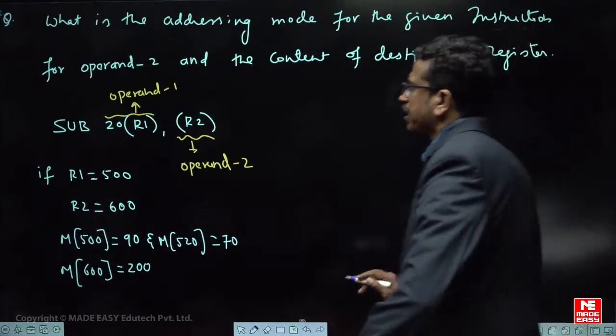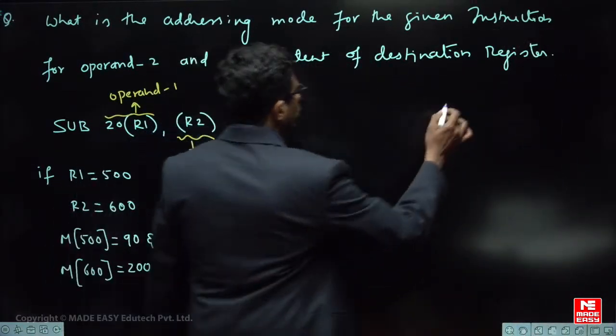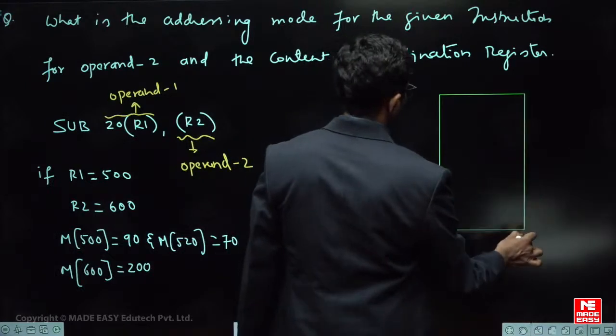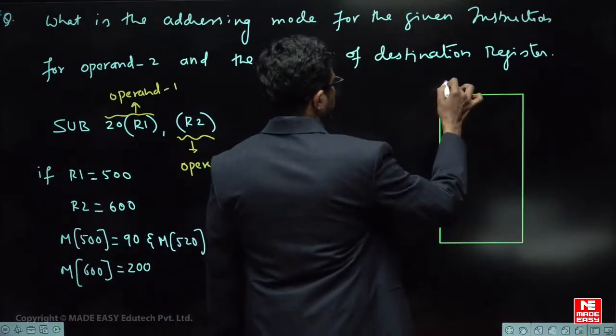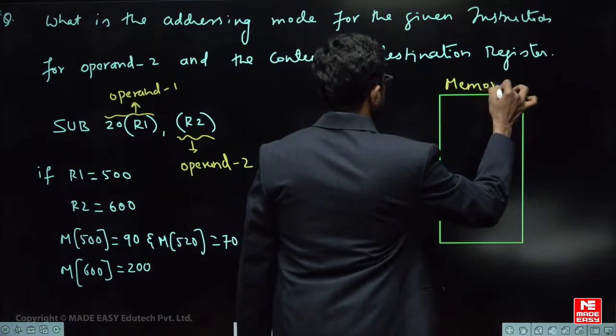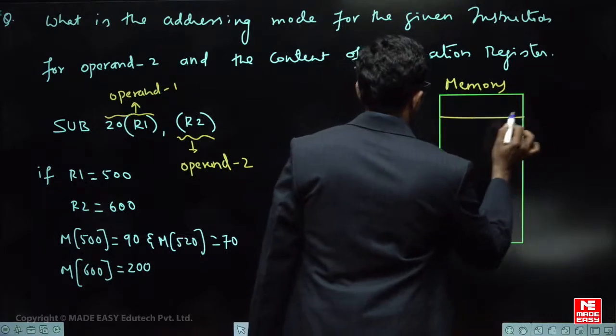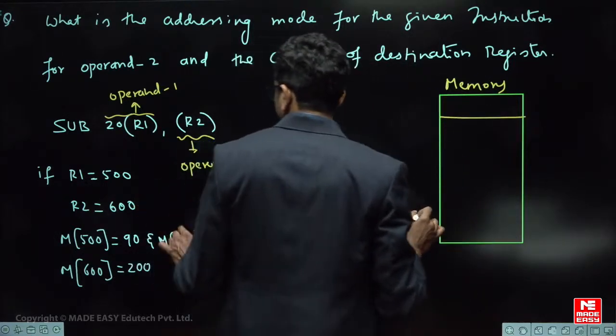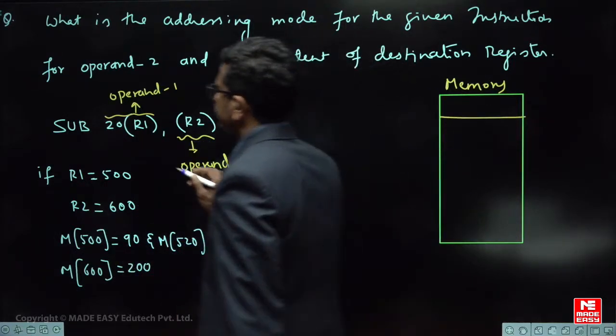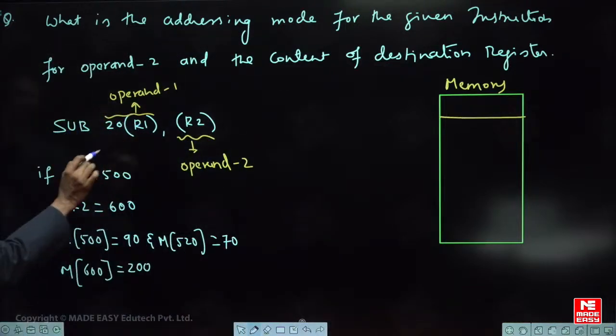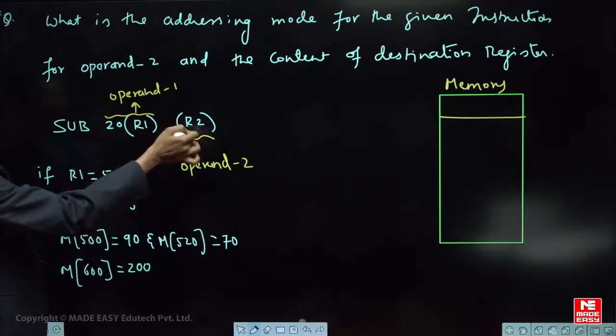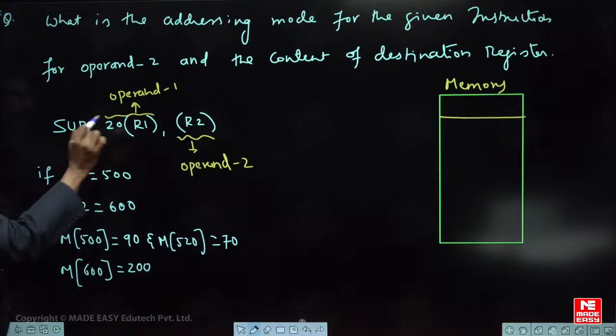So very simple. Here you should know the concept of memory thoroughly, then only you can solve this question. So what is the content given in the memory, you should know. In the memory there are some addresses. He is telling SUB 20(R1), (R2). So it is present in the parenthesis. So you should know what is addressing mode.